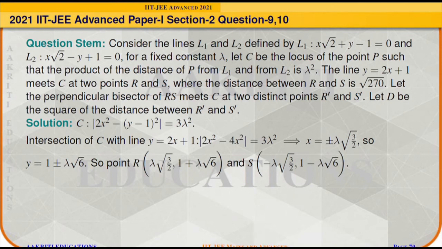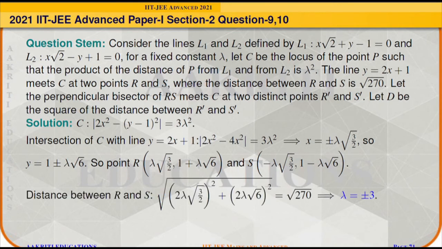Thus the coordinates of the point R will be lambda times square root of 3 by 2, 1 plus lambda times square root of 6. And the coordinates of S will be minus lambda times square root of 3 by 2, 1 minus lambda times square root of 6. We are given that the distance between points R and S is root 270. So after solving, we will get lambda is equal to either plus 3 or minus 3.